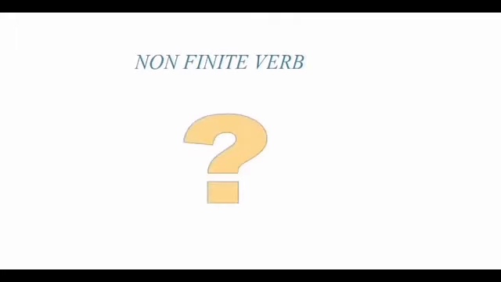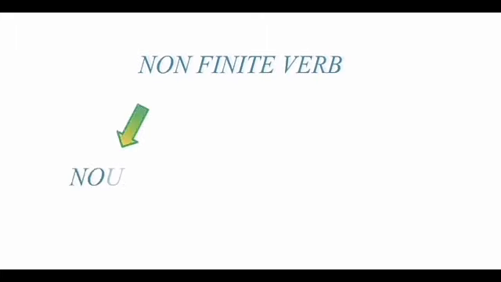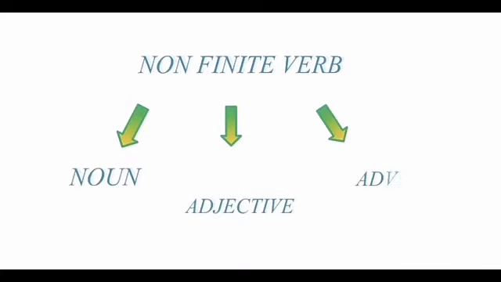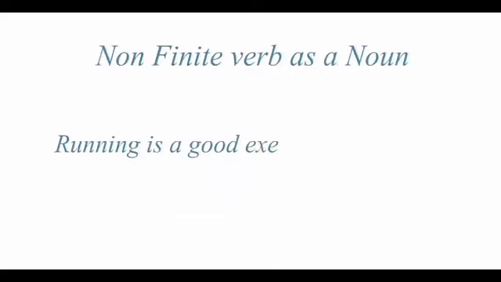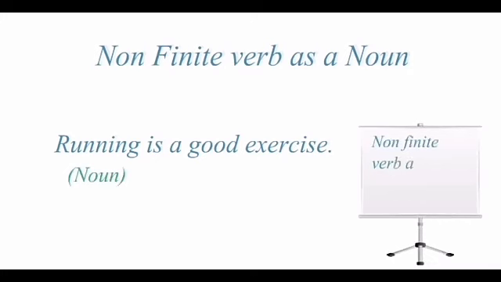Now let's see how this non-finite verb functions. So it is known as a verb, but it does not function as a verb. Rather it functions as a noun, an adjective, or as an adverb. Let's see how it functions as a noun. Running is a good exercise. Here running is the subject of the sentence, which is functioning as a noun. This is known as gerund.